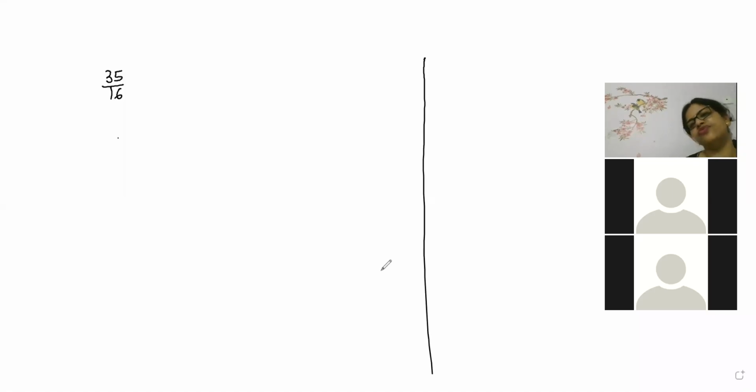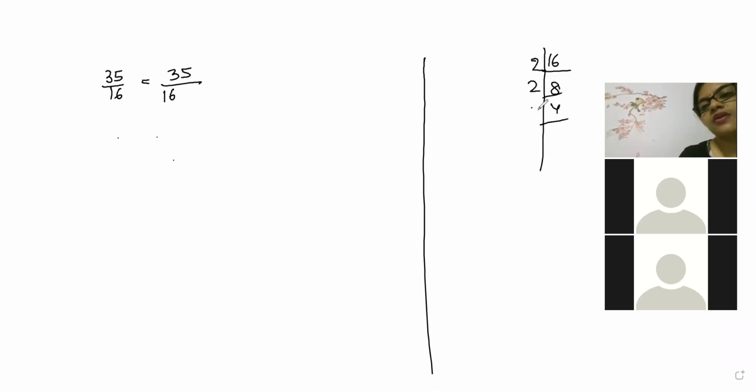Okay, 35, 4 into 4. Better than that, use the other method, if you are not wanting long division. Yes, Keshav, 5 into 5 into 5 into 5. How many 2s are here? Correct, Vishal. 16 into 625. Why, beta? Because 16 is there. 16 means? How many 2s are here? Okay, 1, 2, 3, 4 2s are here. So what we will do, since 4 2s are here, that many 5s we will put.